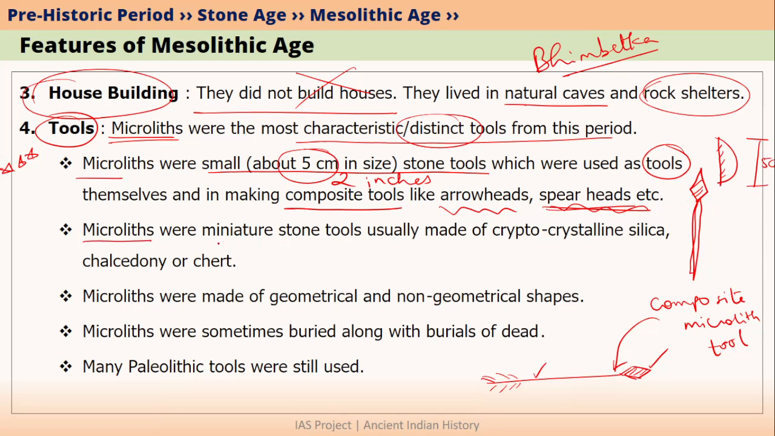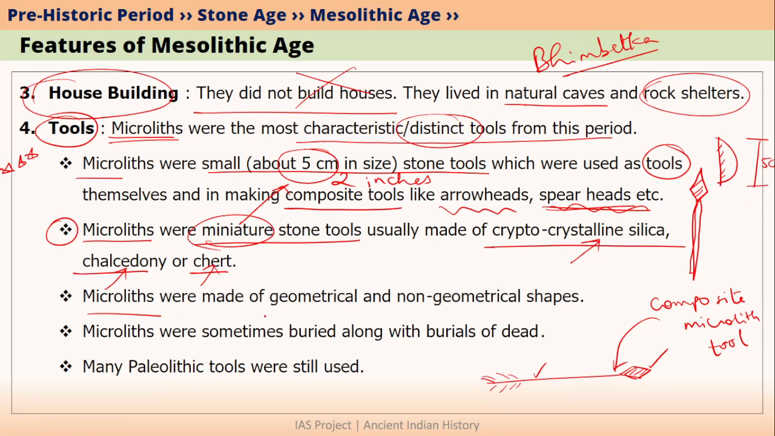Microliths were basically miniature stone tools. Miniature because they were small in size. And microliths were usually made from cryptocrystalline silica, chalcedony, or chert. You don't have to go into what is cryptocrystalline silica or chalcedony or chert at this point, because this is not a geography lecture. But you need to understand that microliths were made from these mineral stones.